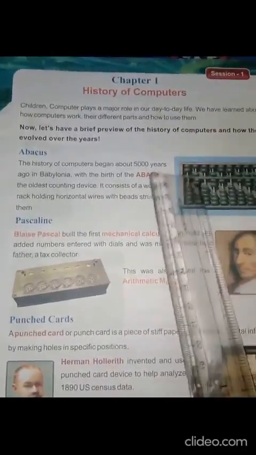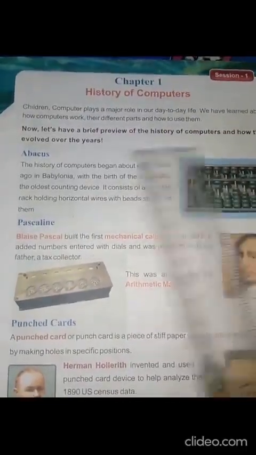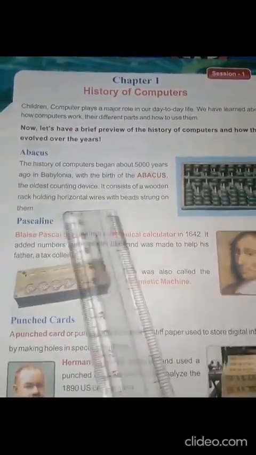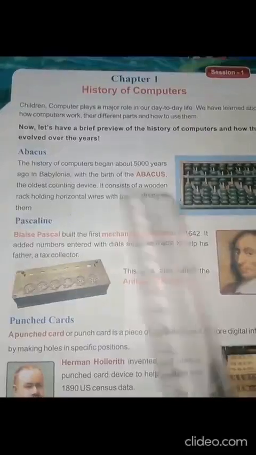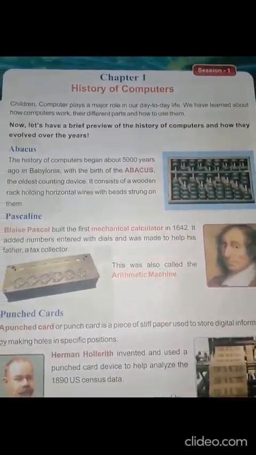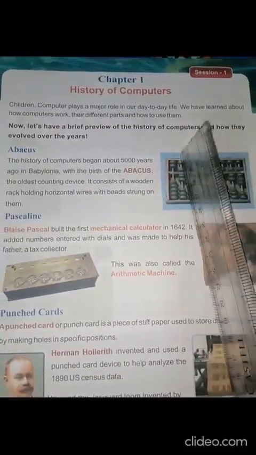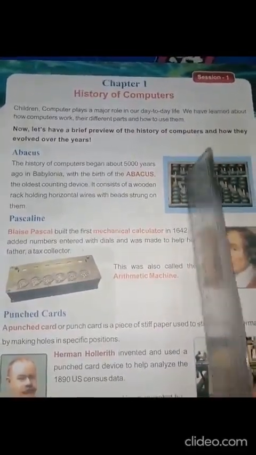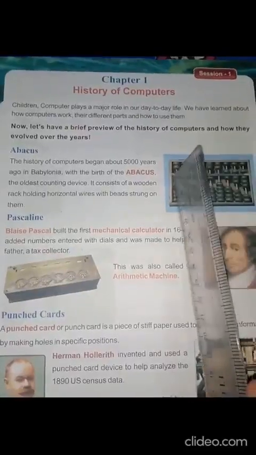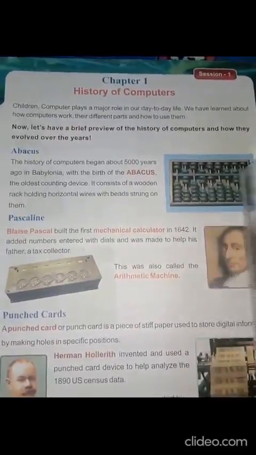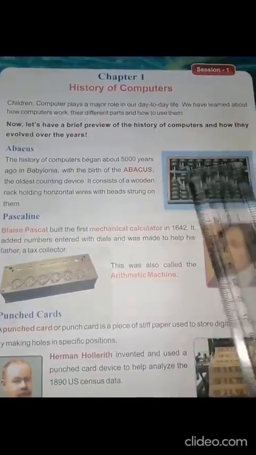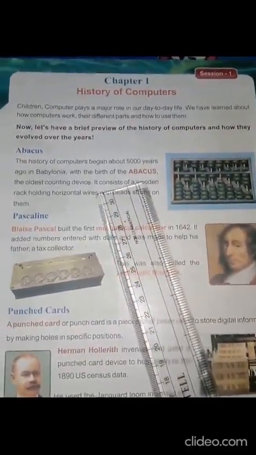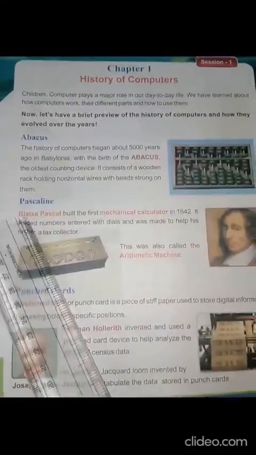It consists of a wooden rack holding horizontal wires with beads strung on them. It was used for counting. Now also children learn abacus for improving their mental ability.